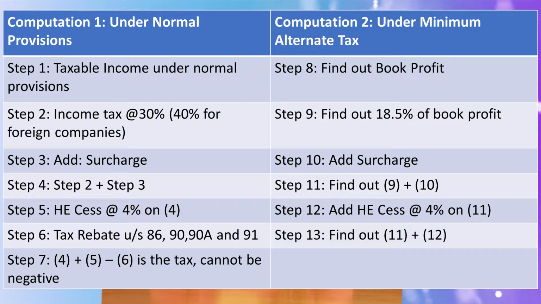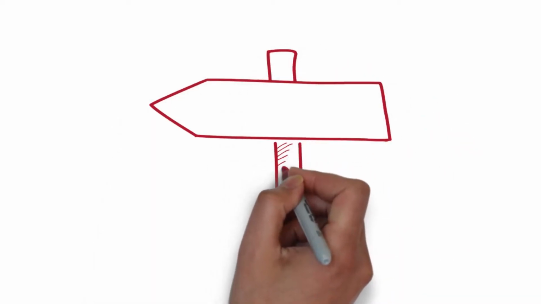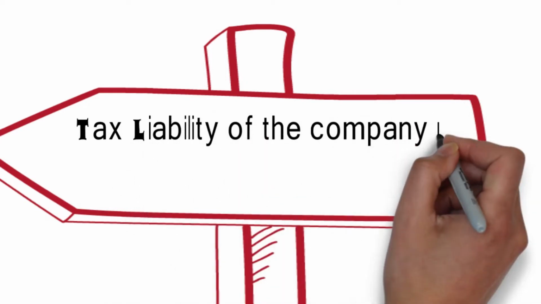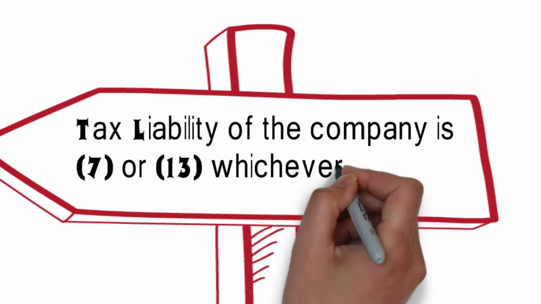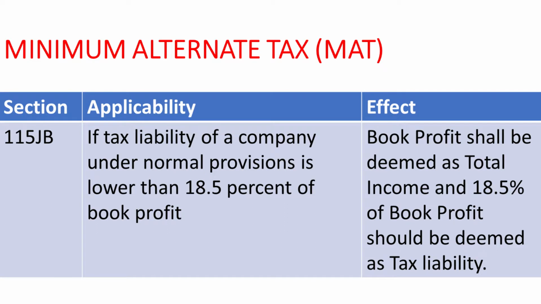So, this is your computation of tax liability under both provisions, which you have to do for any company. While calculating, you will arrive at step 7 for the company and also at step 13 for the same company. And the tax liability of that company will be step 7 or step 13, whichever is more. Therefore, MAT under 115JB will be applicable if the tax liability of a company under normal provisions is lower than 18.5% of the book profit.